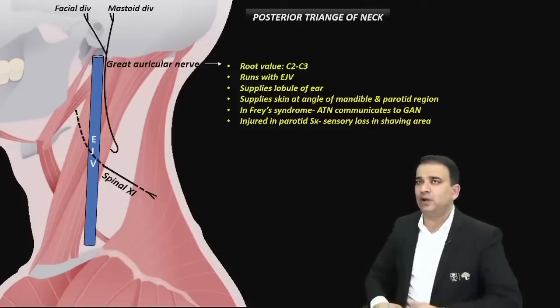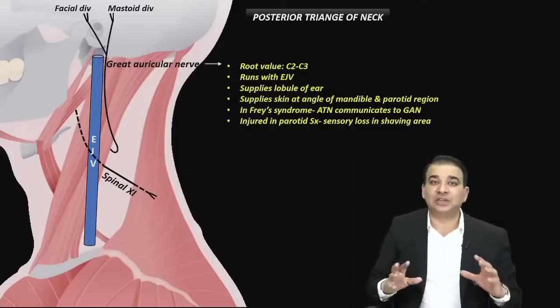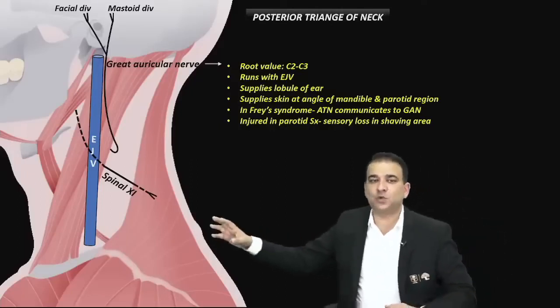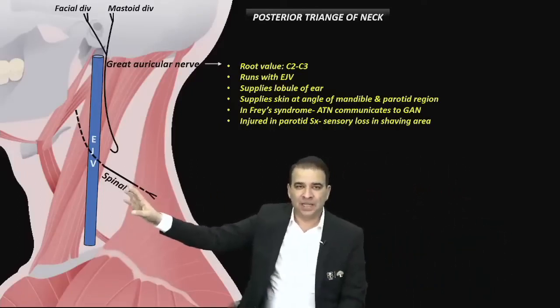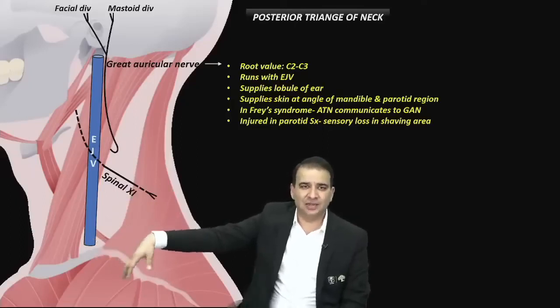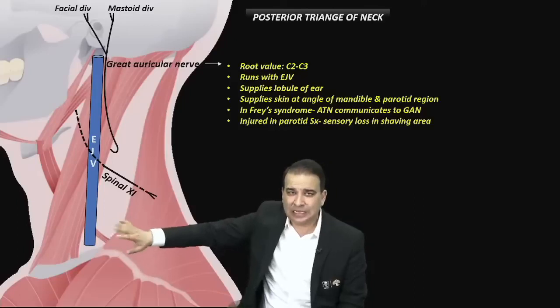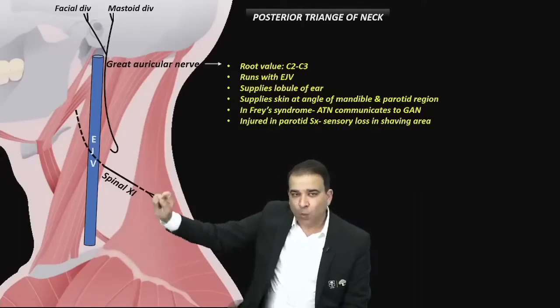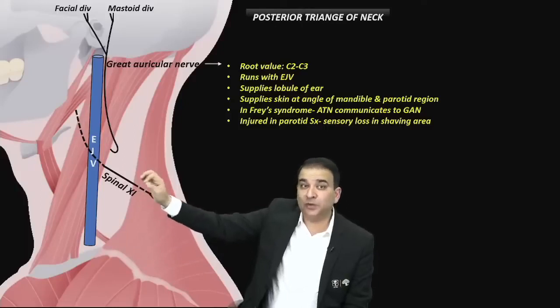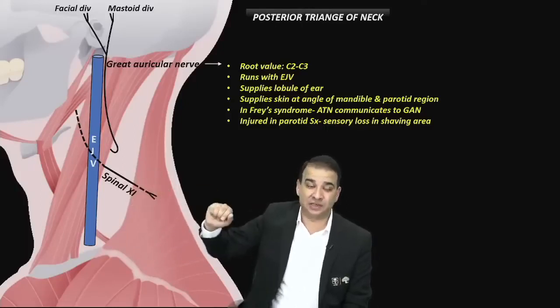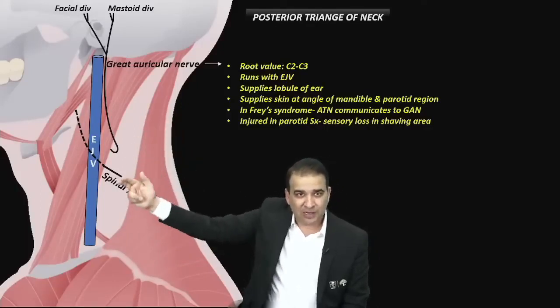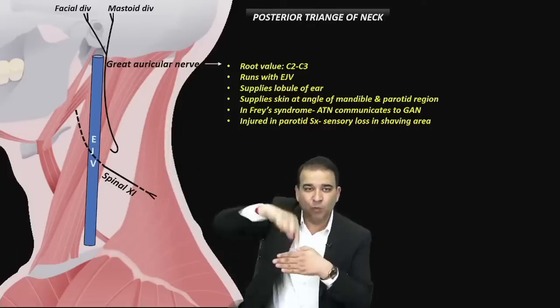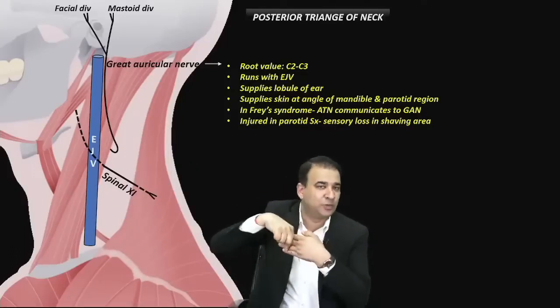Though, guys, first of all, why is the spinal accessory nerve so much of concern? Because this nerve is placed quite superficially in this posterior triangle. If you look at the other structures in this triangle, the trunks of the brachial plexus and the subclavian vessels are quite deeply placed, deep to the prevertebral fascia. So they're quite safe. The one structure which is running superficial to the prevertebral fascia is the spinal accessory nerve. The floor of this triangle is made up of prevertebral fascia, and the nerve is placed on top of it. It is outside the fascia, or you can say superficial to the fascia.